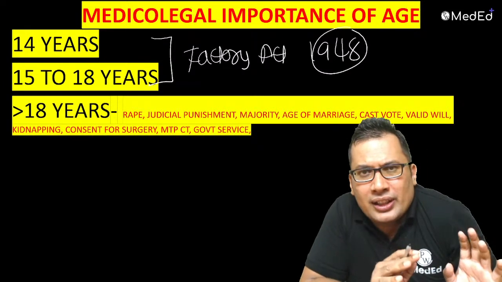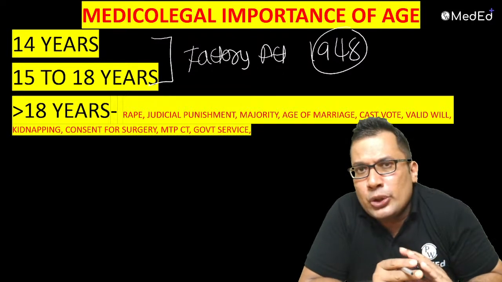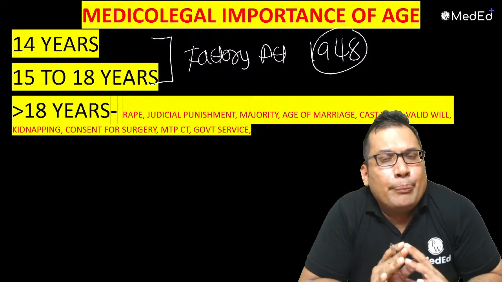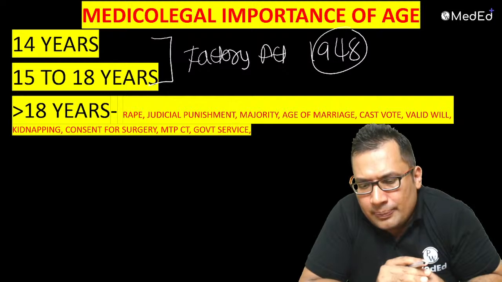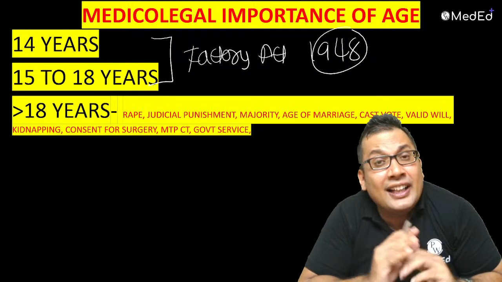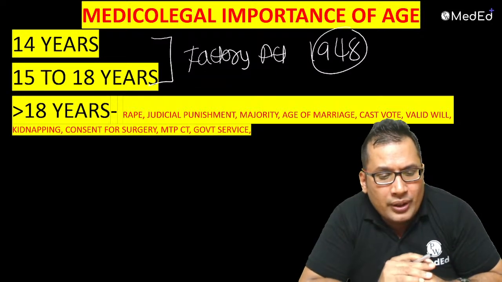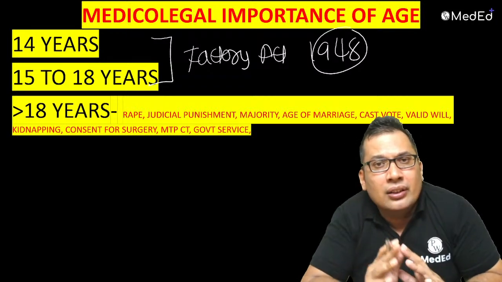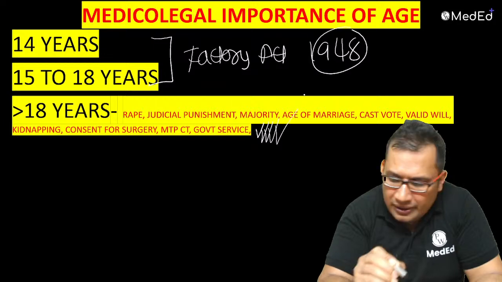The medico-legal importance can be statutory rape, judicial punishment, juvenile. Major, the person becomes major when age is more than 18 years. Age of marriage in girls. Cast oath, more than 18 years. Valid will, 18 years. Kidnapping, 18 years. Consent for surgery, 18 years. MTP Act, 18 years. To join government service, 18 years. So this can be asked in your exam.